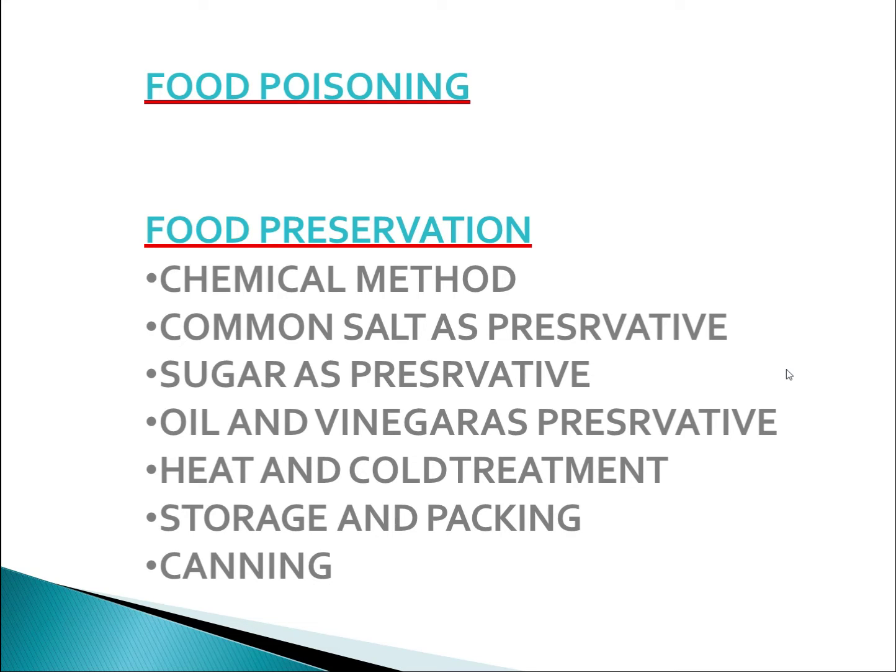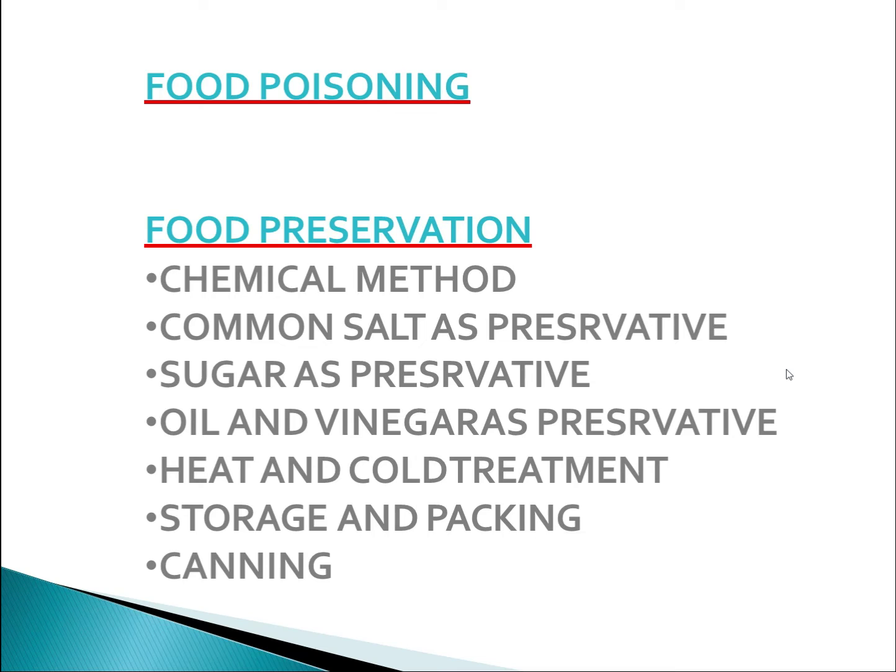Then the next one is storage and packing. Now food items are also protected by packing them in airtight packets, as we see when we have chips or any food that comes in a packet. Those are preserved in that way only. So these days dried fruits and even vegetables are sold in sealed airtight packets to prevent the attack of microorganisms.